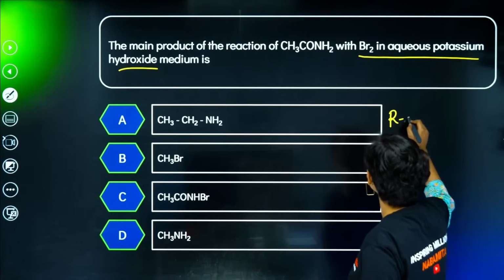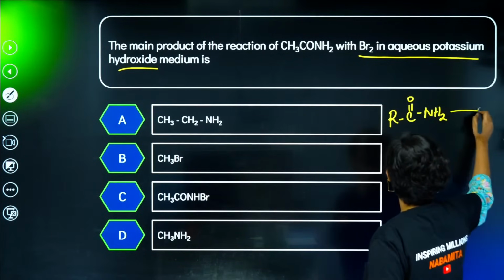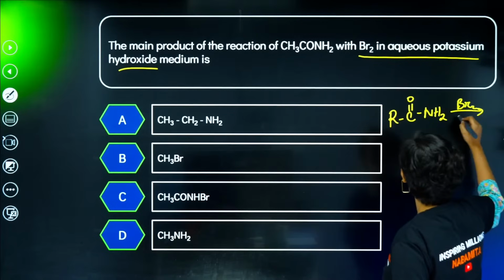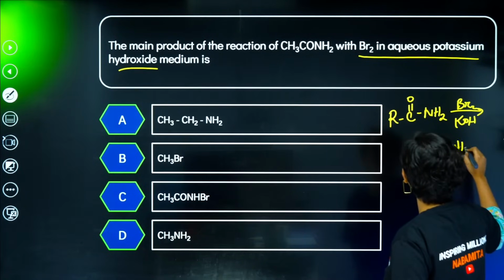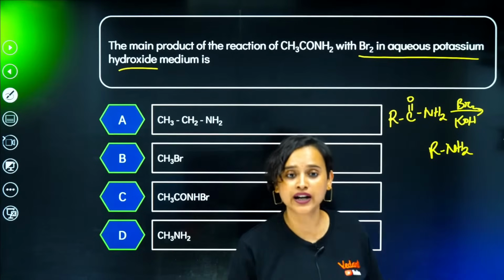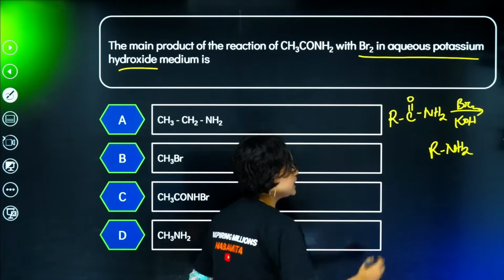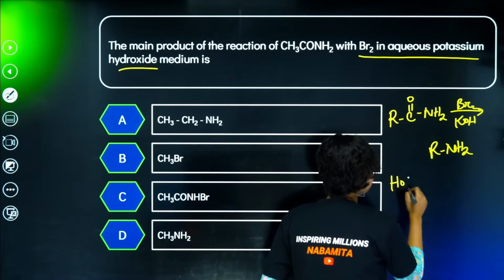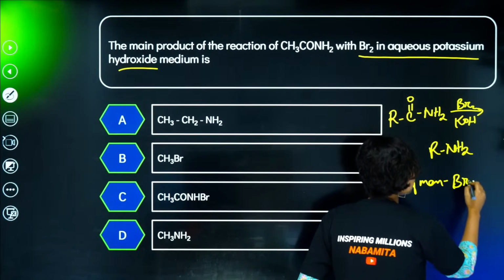Basically, I can also write it as RCONH2, and if I write here Br2 and KOH, I will get RNH2, which is nothing but the Hofmann bromamide degradation. This reaction is your Hofmann bromamide degradation.